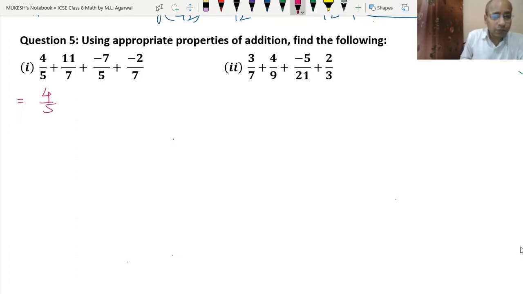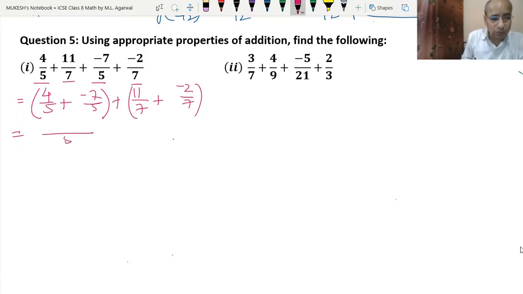We will group them. So both 5 and 5 have the same common denominator. So we will write 4 upon 5 plus minus 7 upon 5 into one bracket. Then 7 and 7 are also the same. So we will write 11 upon 7 plus minus 2 upon 7 into another. Now they have the same denominator, so no need to change the denominator. 5, 4 plus minus 7. And here we will write the 7, 11 plus minus 2.